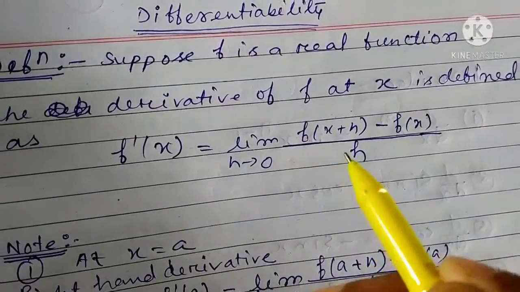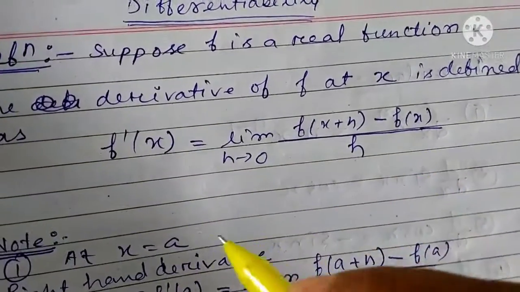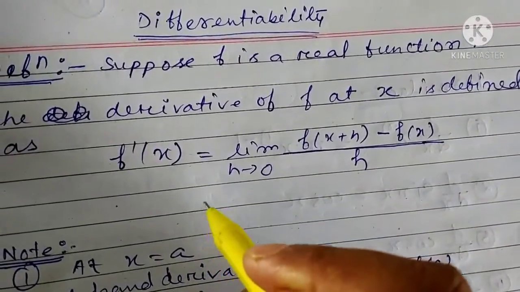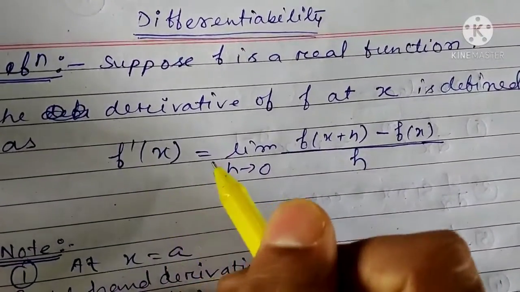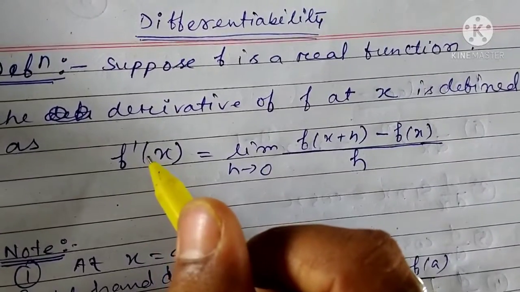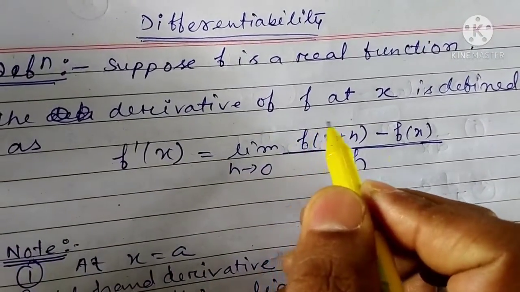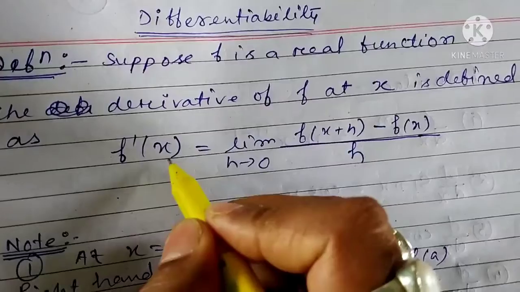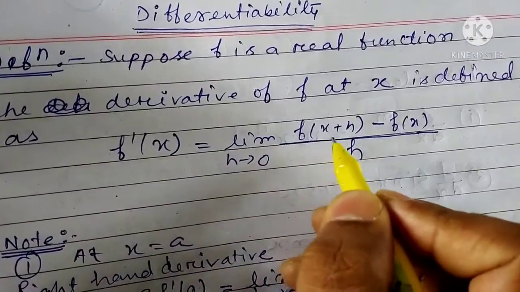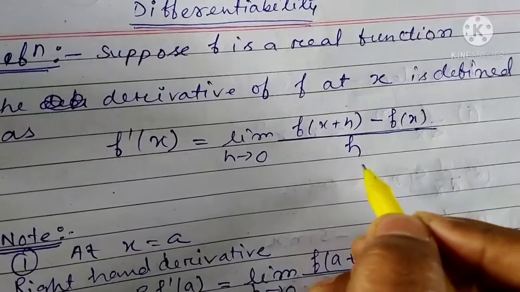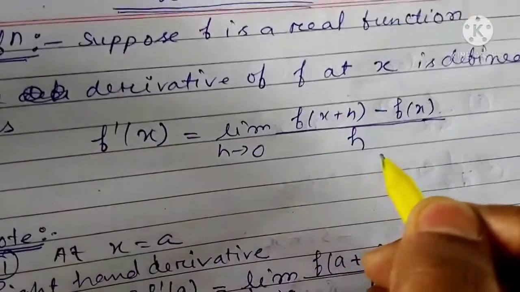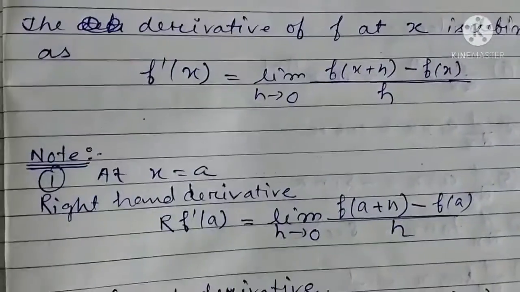Already you have learned in class 11 about the derivative of a function. So f dash x equals limit h tends to 0 of f of x plus h minus f of x divided by h. By applying this concept, we can find the derivative of any function.